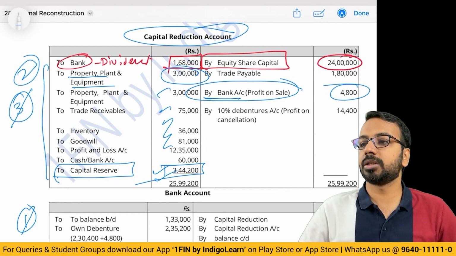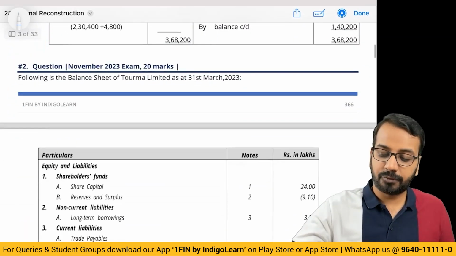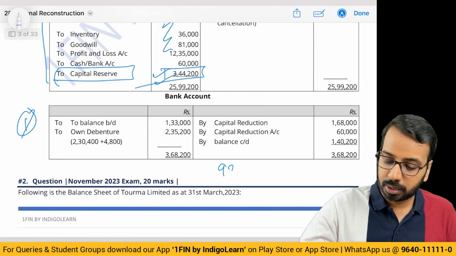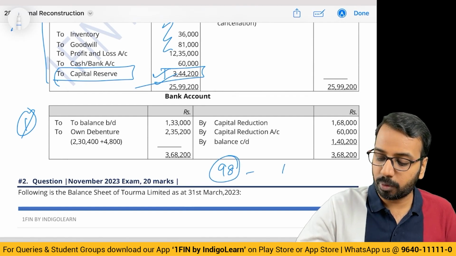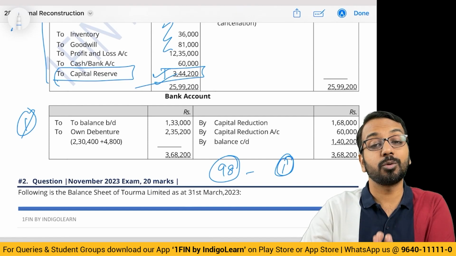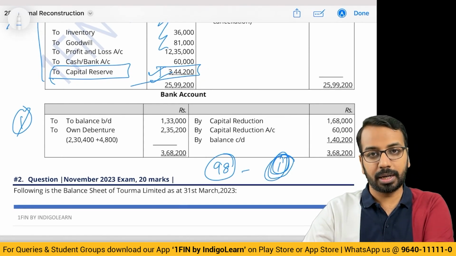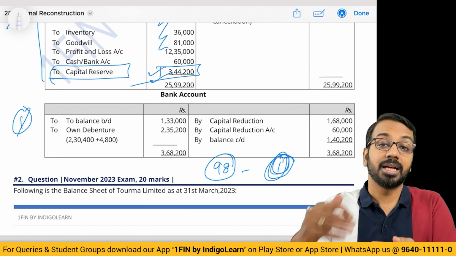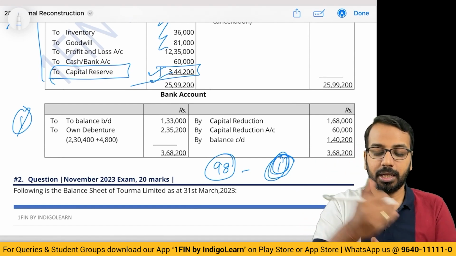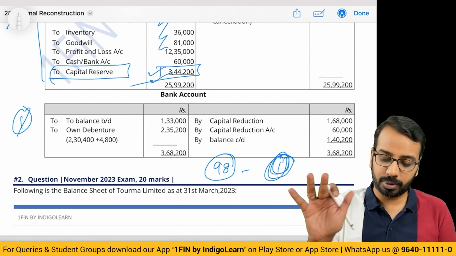If own debentures are sold cum interest, if accrued interest is there, how do we treat it? So what happens is, if you sell it along with interest, for example if it was sold at 98, assume 1 is the interest component. Okay, 1 is the interest component. So the amount that you receive from the other party as interest will knock off the interest component that was payable, right? But at your level, such complexities will not be tested.